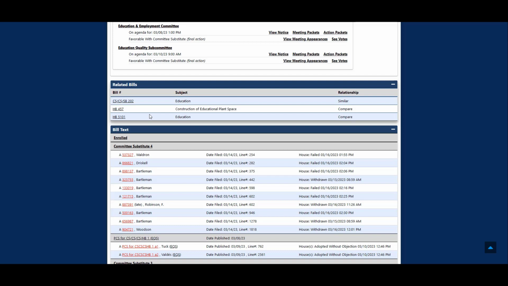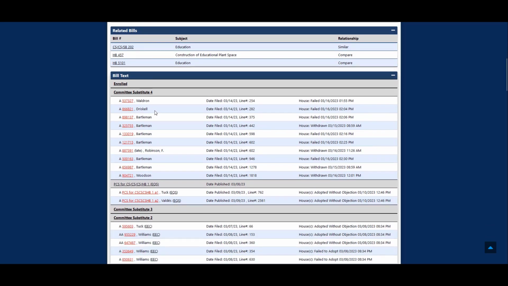Maybe if it's a Senate bill, the Senate's website is going to have more of the Senate committee reports than the House actually has. So I do recommend looking at the appropriate chamber's site for your bills just to make sure you're seeing everything. But you can use whichever site you want to search initially because they do have both each other's information on their sites, if that makes sense.